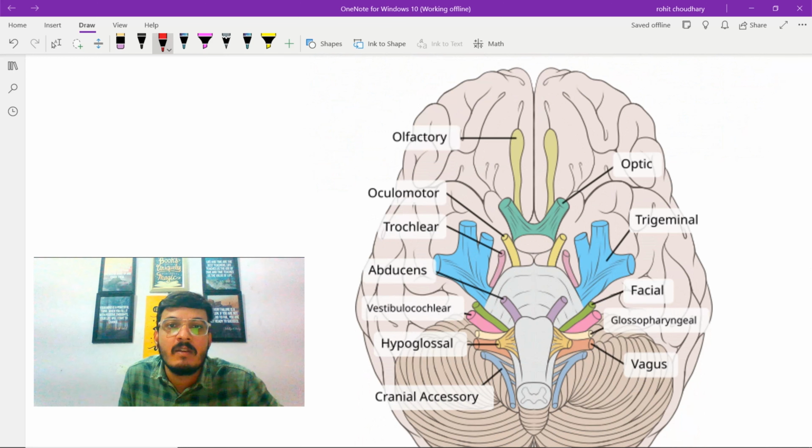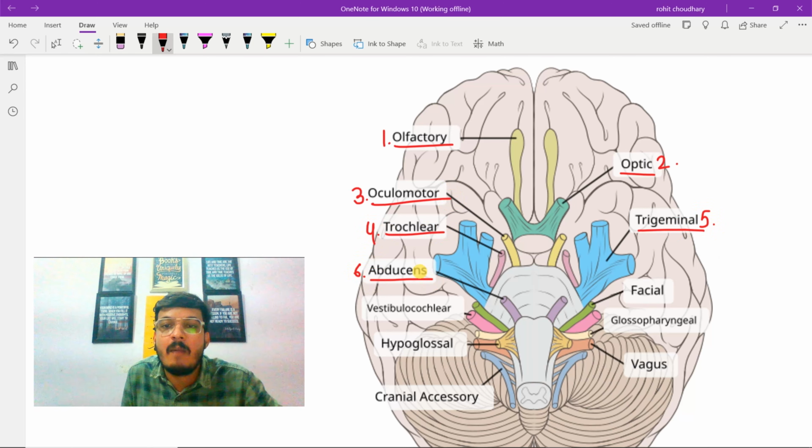So this is the first cranial nerve, that is olfactory nerve. This is the second cranial nerve, that is optic nerve. This is the third cranial nerve, that is oculomotor nerve. This is the fourth cranial nerve, that is trochlear nerve. This is the fifth cranial nerve, that is trigeminal nerve. This is the sixth cranial nerve, that is abducens nerve.